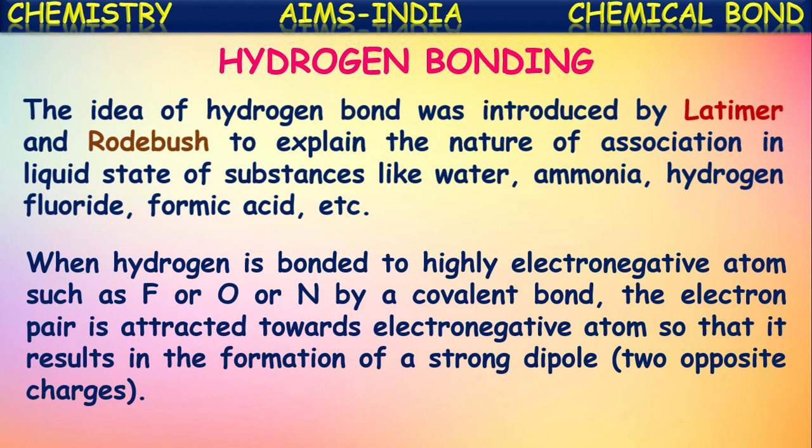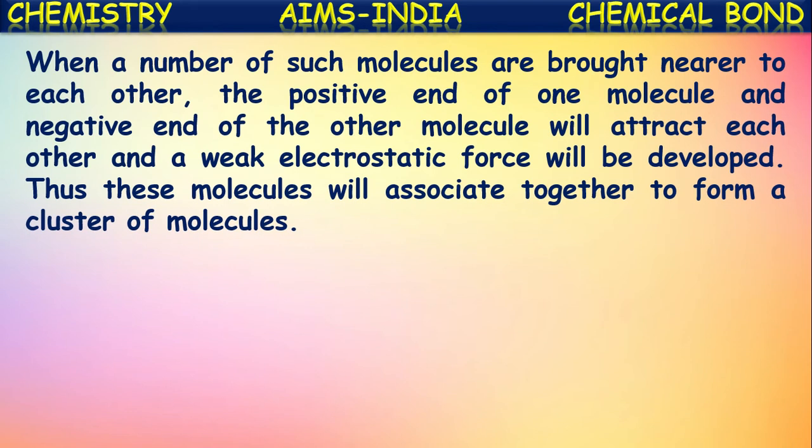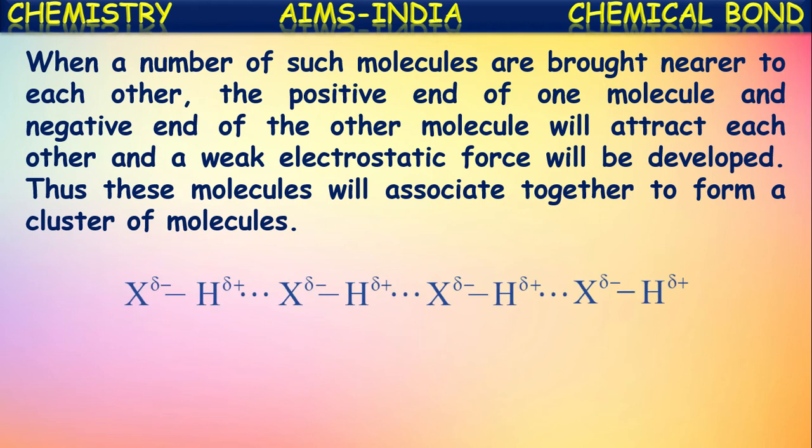Hydrogen attains a slight positive charge, whereas fluorine, oxygen or nitrogen attain a slight negative charge, and thus a dipole or polar bond is created between them. Now, when a number of such molecules are brought nearer to each other, the positive end of one molecule and the negative end of another molecule will attract each other, and a weak electrostatic force will be developed.